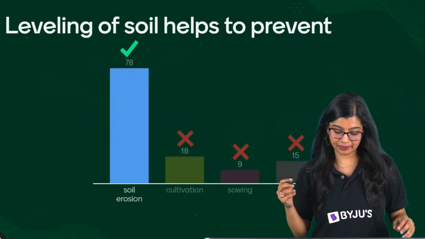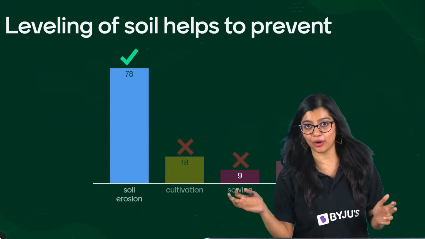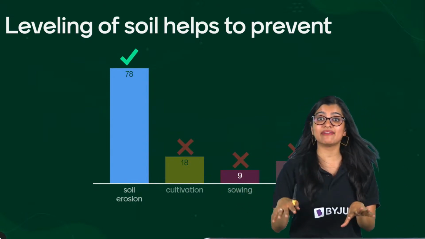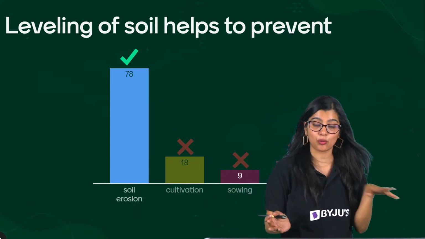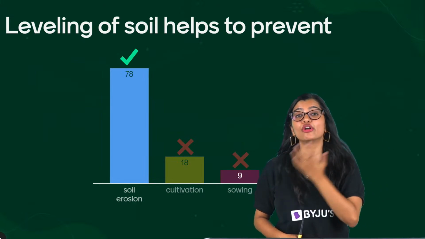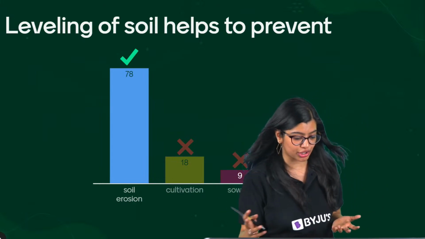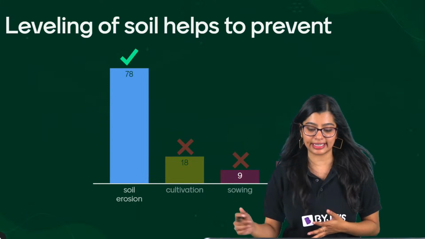I'll explain. Very good, all of you. I like that you understood. What is leveling of soil? Making sure that we get rid of the crumbs and we level the land. Why do we do that? So that there is no removal of the topsoil by soil erosion, right? So it's not because of any other reasons.